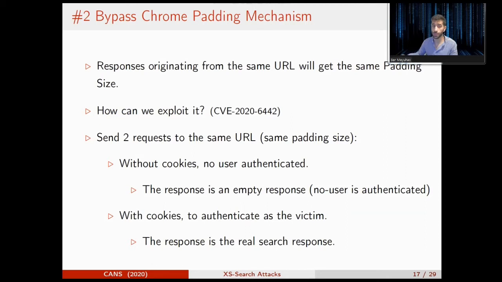We send two requests to the same URL and we get the same padding size for them. We send the first request without cookies, so no user is authenticated to the response, and the response will be empty. But the second request will be sent with cookies, so the victim is authenticated and the response is a real full response with many search records. It sounds complicated, but it is a simple trick. Let's see it in a figure.